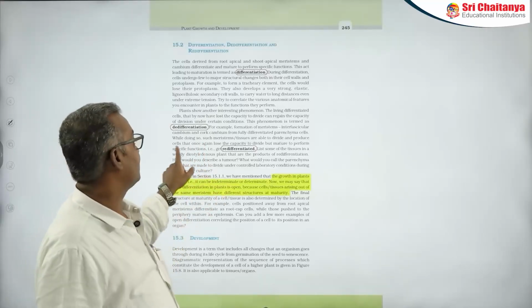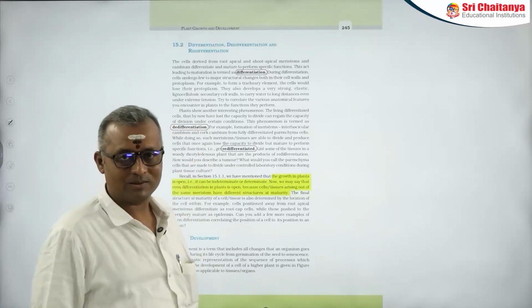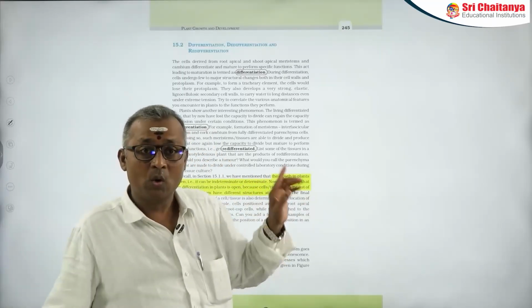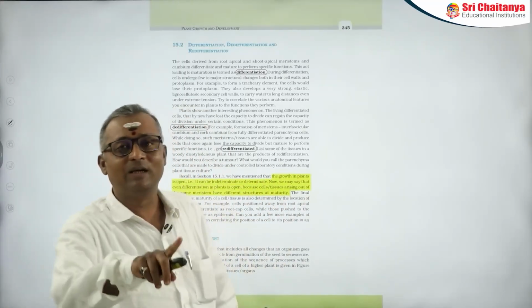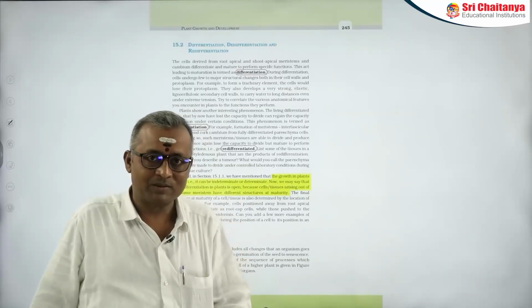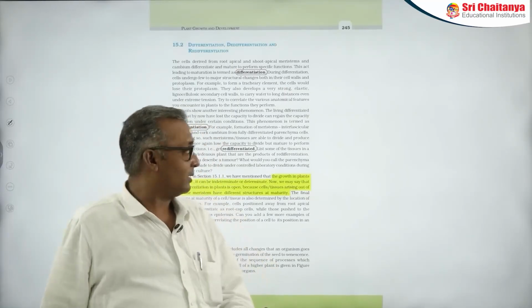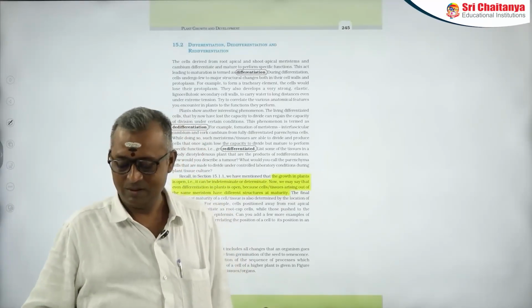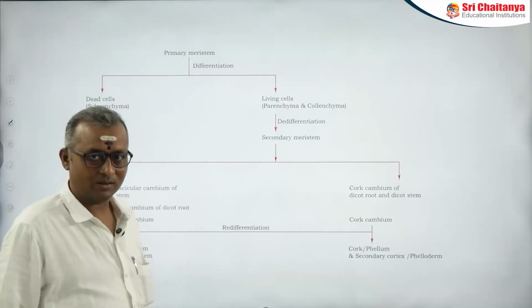What kind of meristem? Such meristems are called secondary meristems. If this secondary meristem once again loses the division capacity and again becomes permanent, then it is called redifferentiation. Very simple. Now let us go into this flowchart.